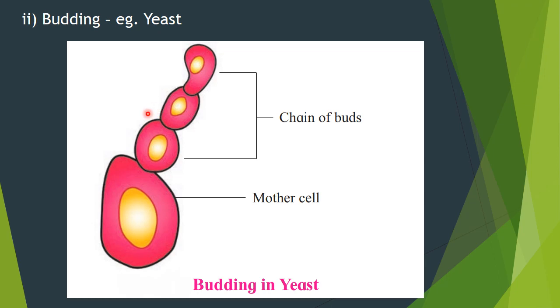We have studied about yeast in 11th standard. Its slide also we have seen. Its economic importance we have discussed. It is used in the fermentation process. Anyway, here you remember its method of reproduction, that is budding. Okay, now we will go to the next example.